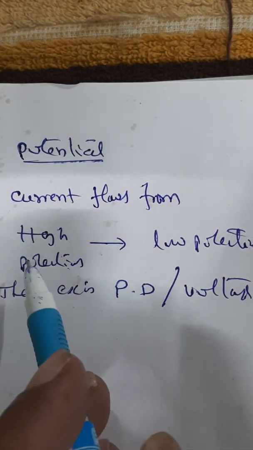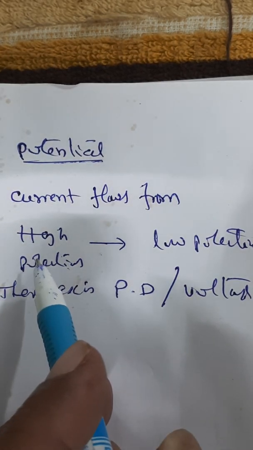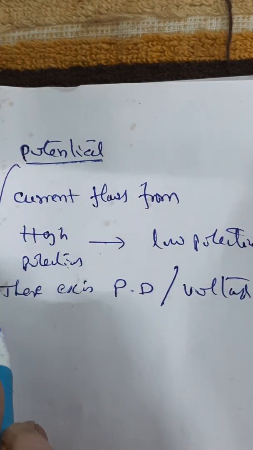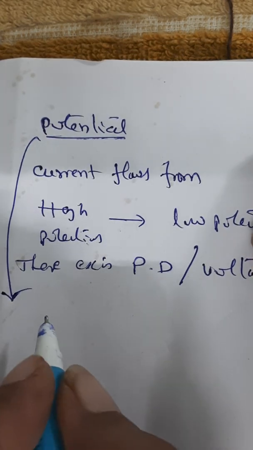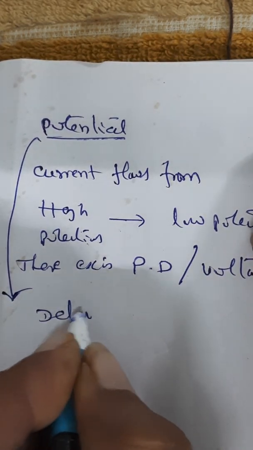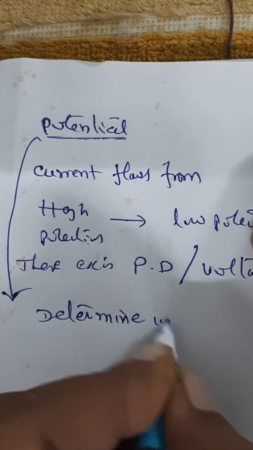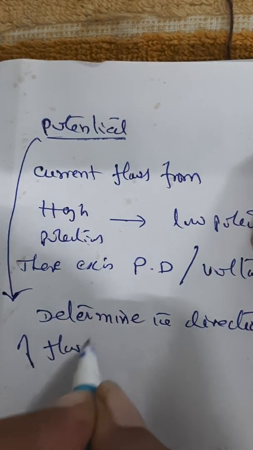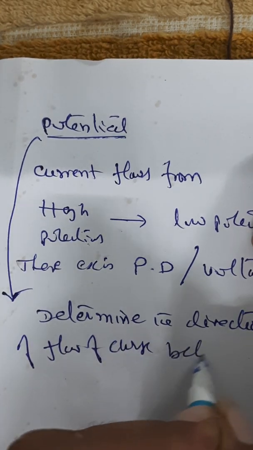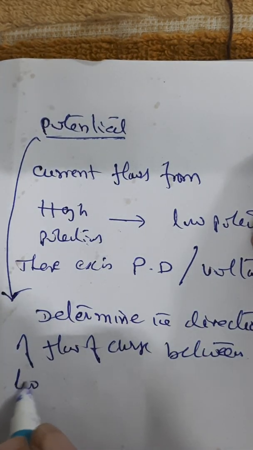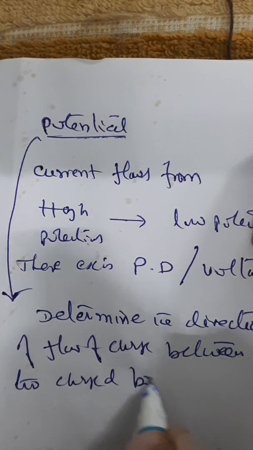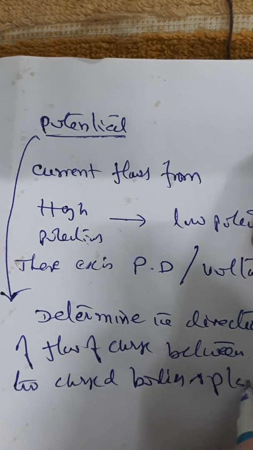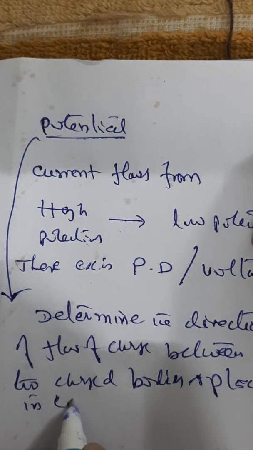I also gave a brief understanding of the potential of a body as the degree of electrification of a body. So this potential helps us to determine the direction of flow of charge between two charged bodies placed in contact with each other.